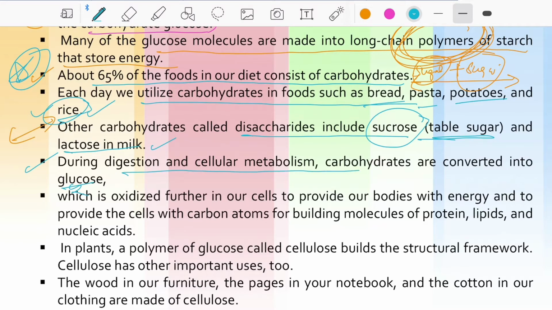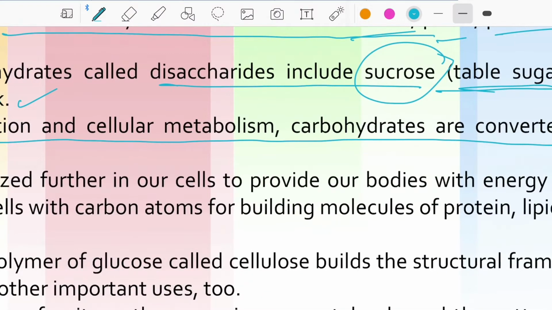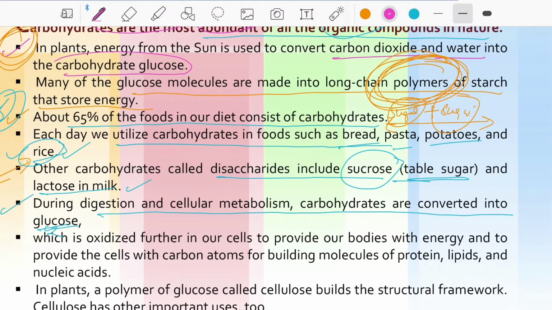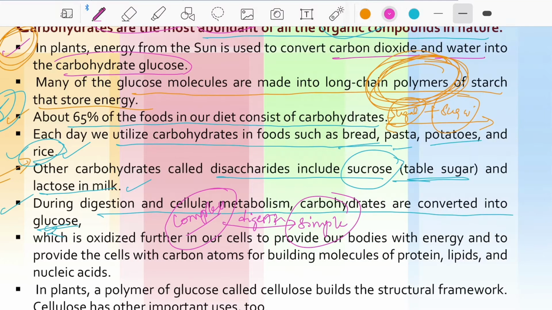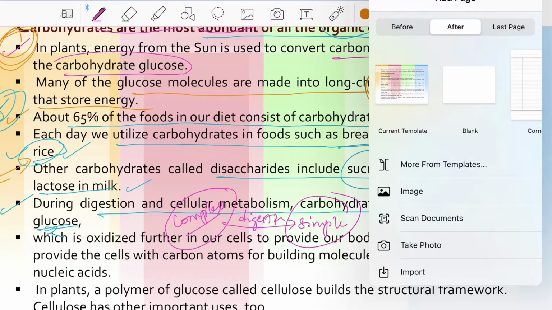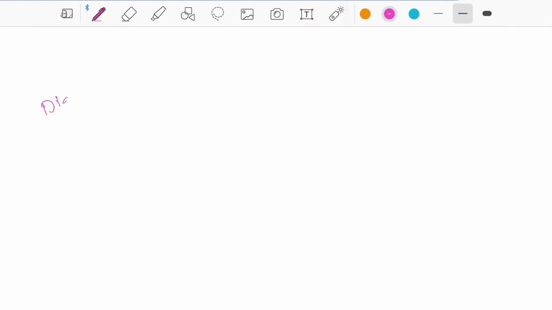During digestion and cellular metabolism, carbohydrates are converted into glucose. It means if we take complex carbohydrates like disaccharides or polysaccharides, they are converted into simple sugars by the digestion process.